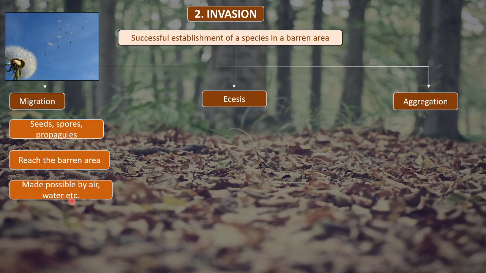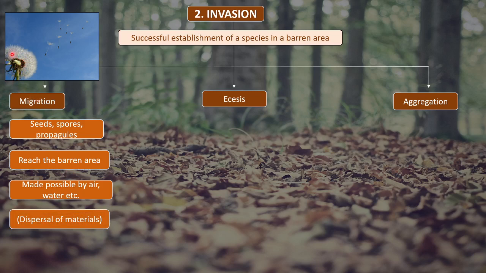So air and water act as the medium by which the seeds and propagules present in one location, as shown in the figure, travel and reach a place like this, which is barren, right?